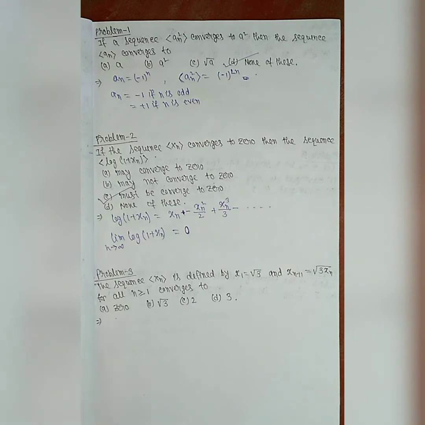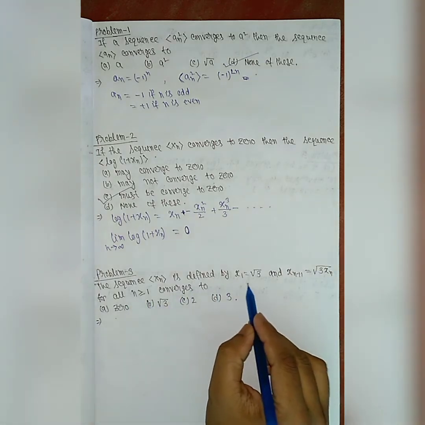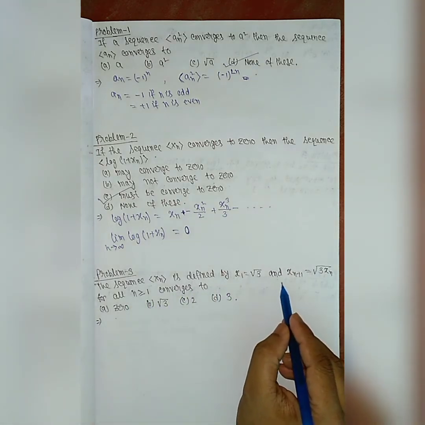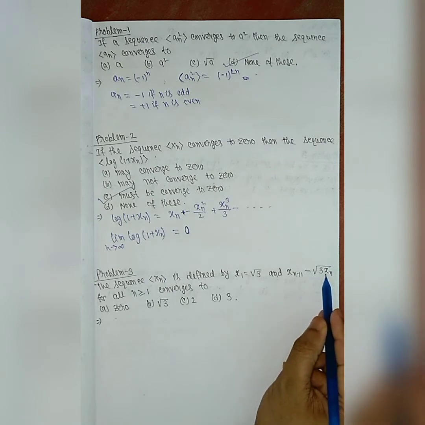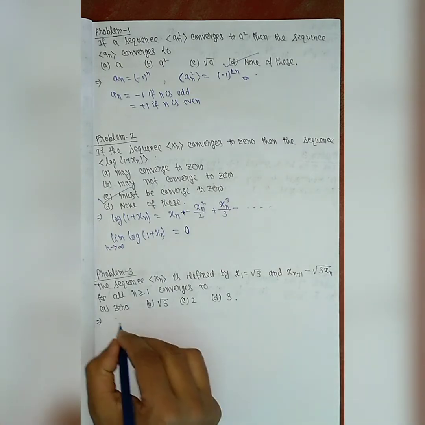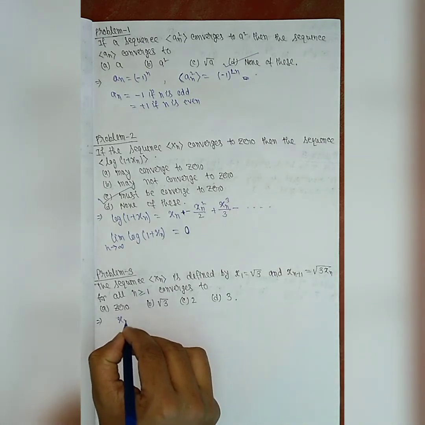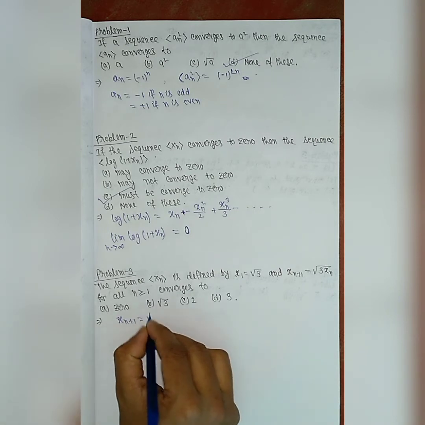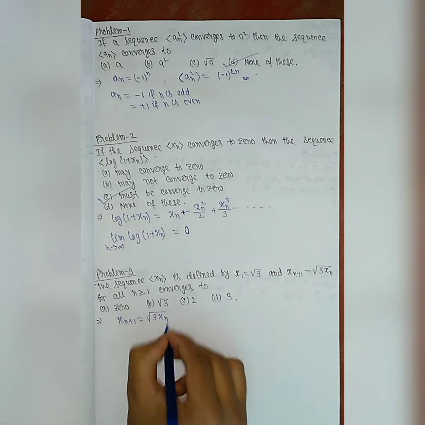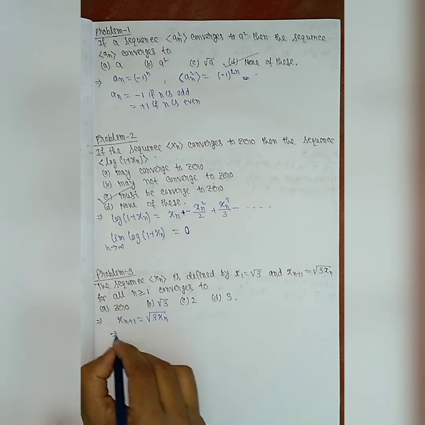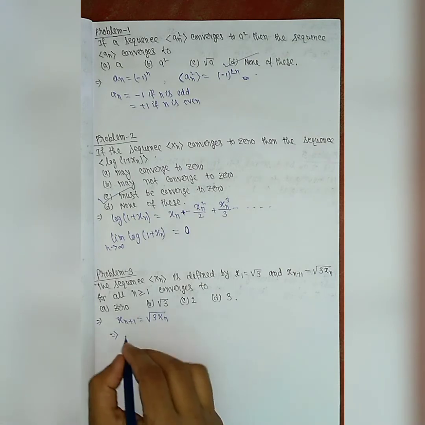Now we'll solve problem 3. Here it is given that the sequence x_n is defined by x_1 equals root 3 and x_(n+1) equals root of 3 x_n. So the form of the sequence is x_(n+1) equals the square root of 3 times x_n. To solve this type of problem, we take x_(n+1) and x_n equal to L.